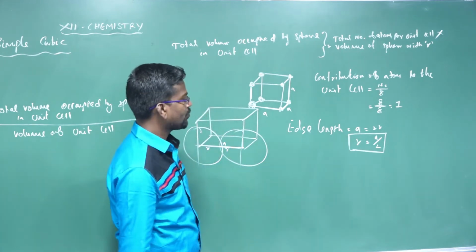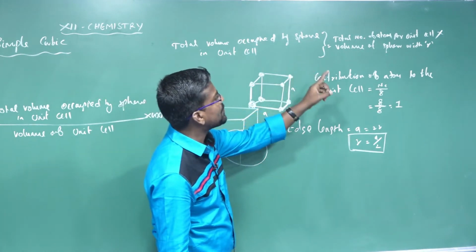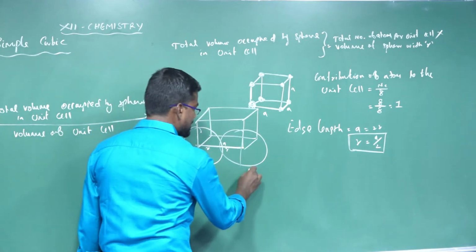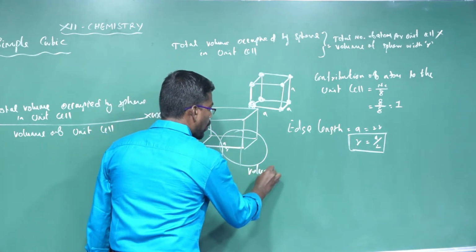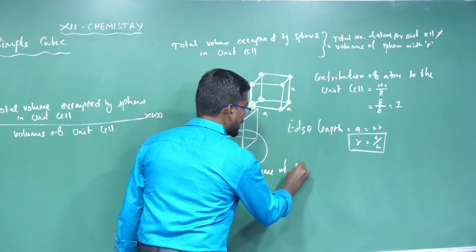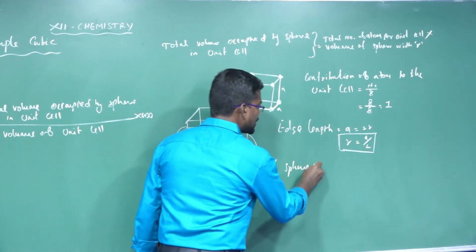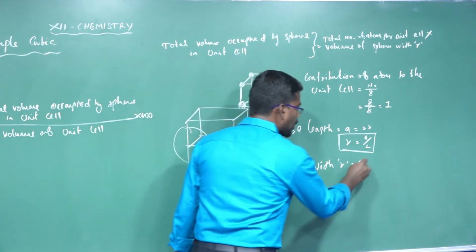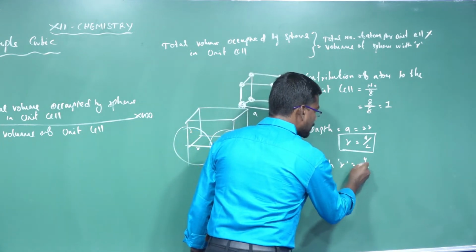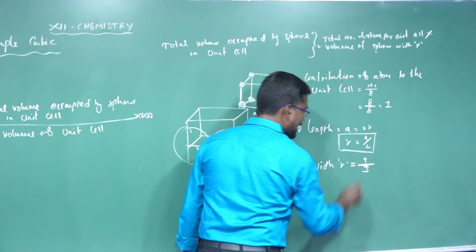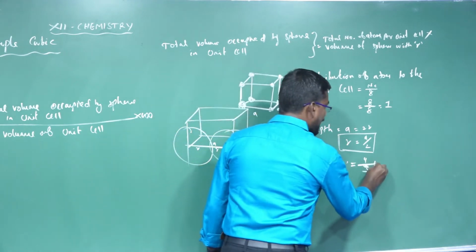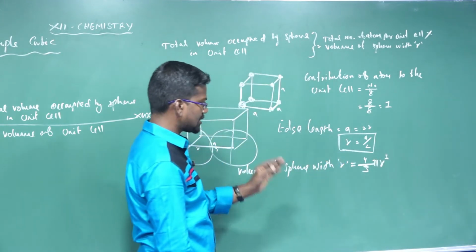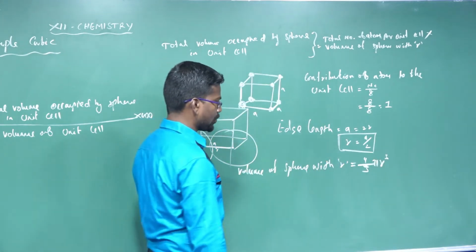So, what is the meaning of the volume of the sphere with radius? The volume of a sphere with radius R is equal to 4 divided by 3 pi r cube.